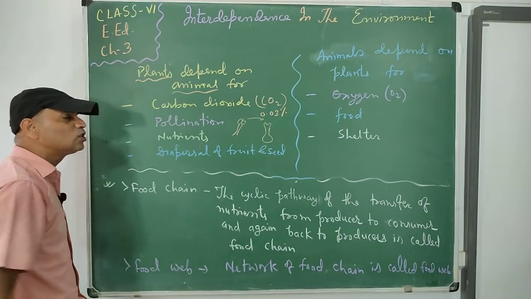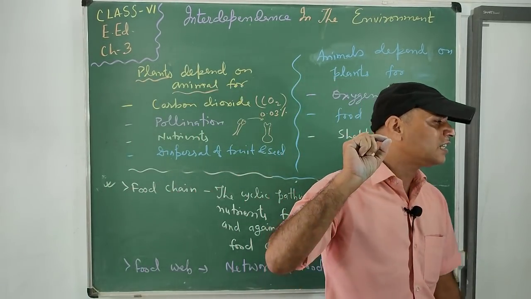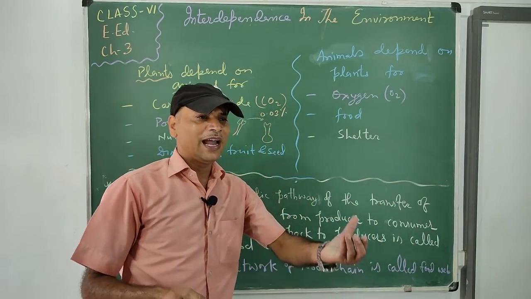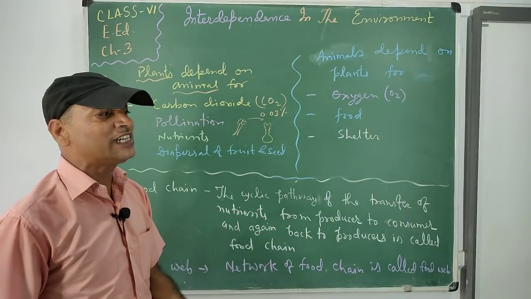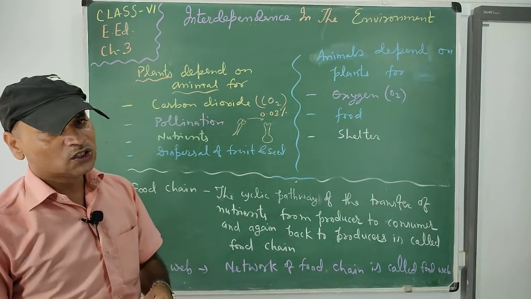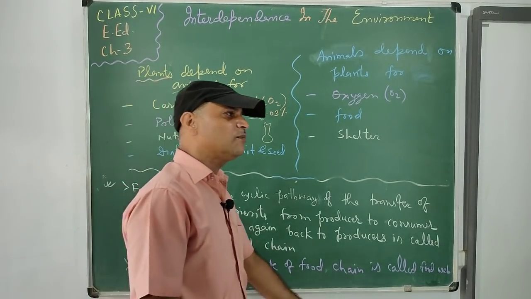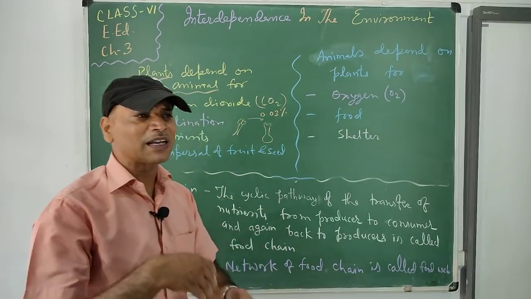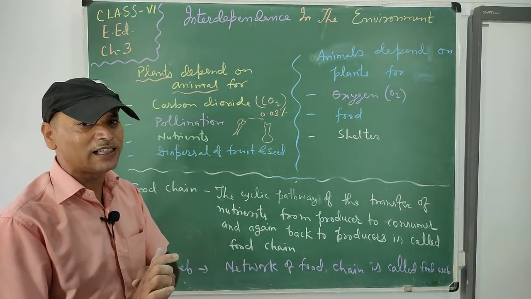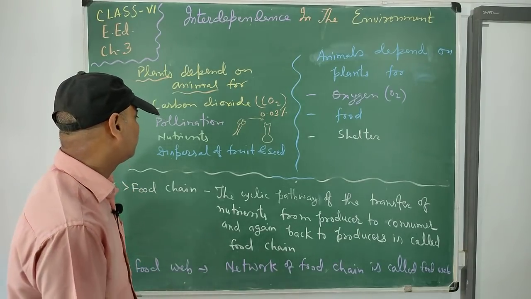Now the third one, that is nutrients. Nutrient is a substance which is required for plant growth. So plants grow in soil, and if the soil is rich in nutrients, then they grow healthier. So plants give more product. For supporting nutrients, many animals, wild animals as well as cattle, provide excreta. Their excreta also helps to fulfill the requirement of the soil, or helps to enrich the nutrients in the soil.